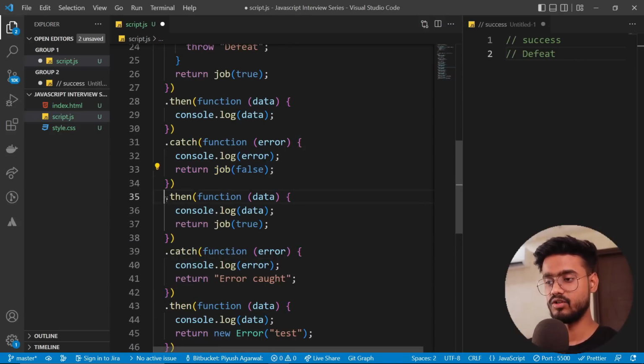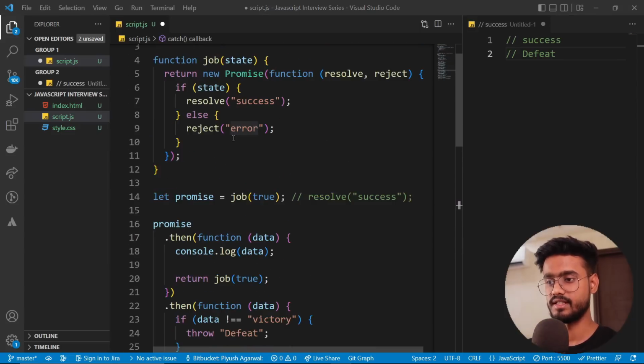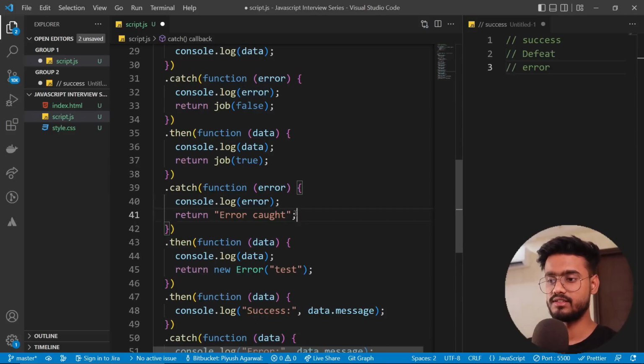So then it will not go inside this dot then block, it will go directly inside this dot catch block, and it will print this console log error, which is going to be this thing, error. Now this is returning error caught, and even though it's written error caught over here, this is just to confuse you because this is a resolved promise, right? This is not a rejected promise.